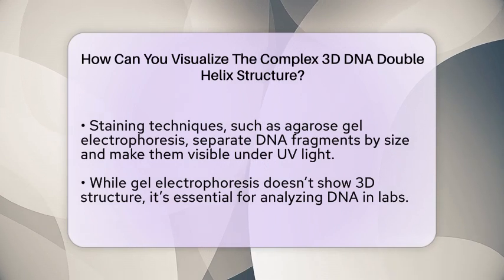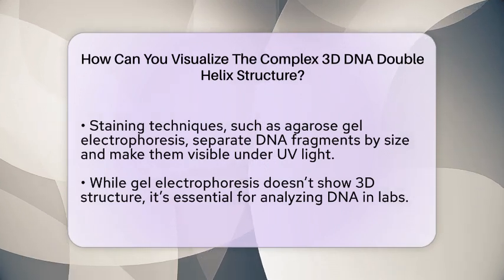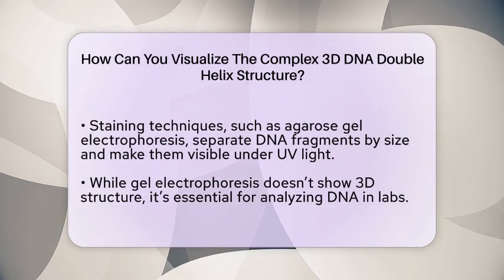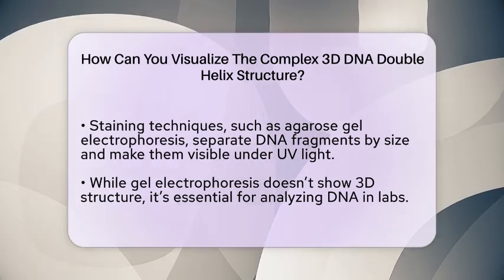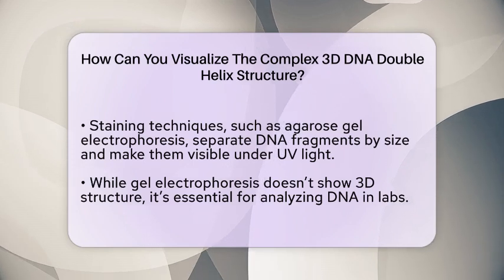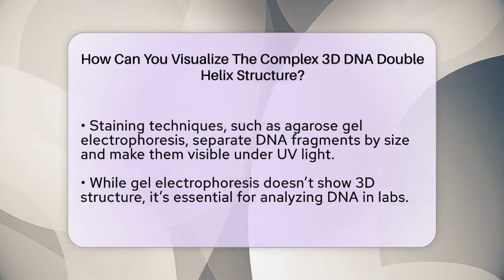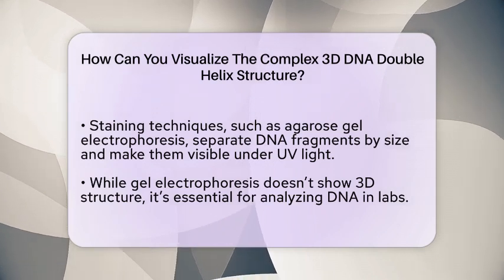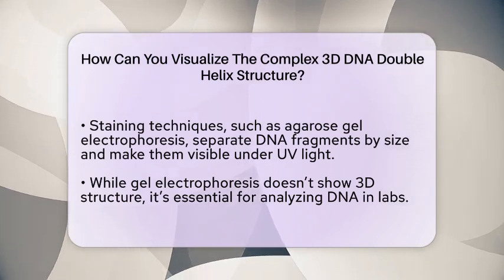Scientists also use staining techniques to see DNA fragments in the lab. Agarose gel electrophoresis separates pieces of DNA by size, and special dyes make these fragments glow under ultraviolet light. While this method doesn't show the three-dimensional shape, it's essential for analyzing DNA in research and medical tests.